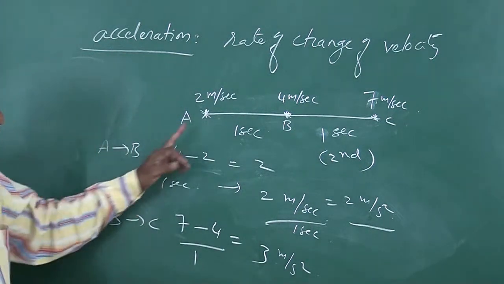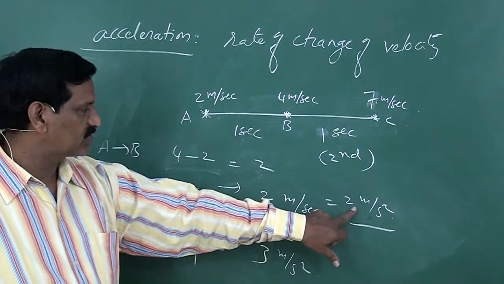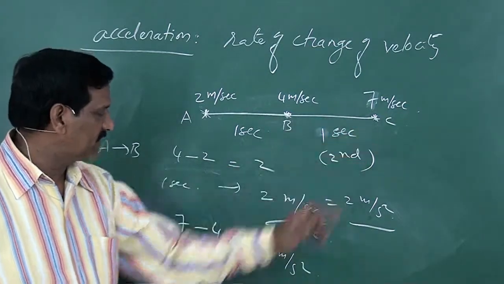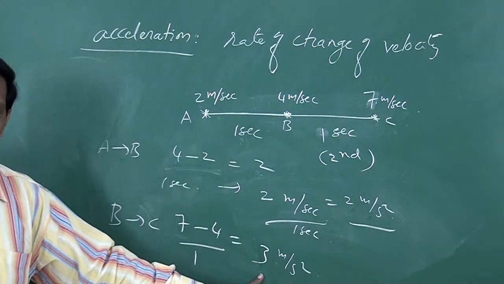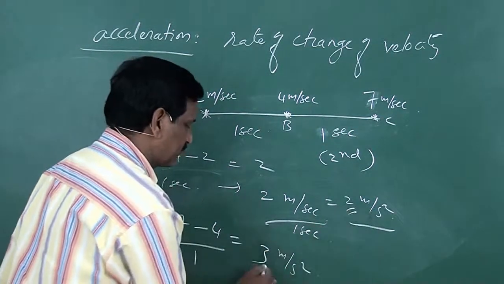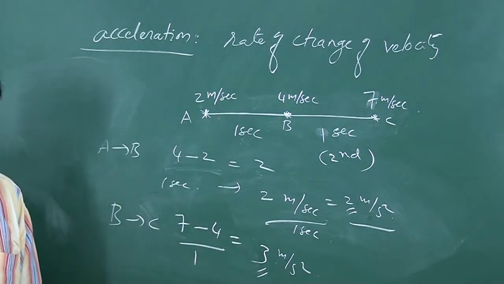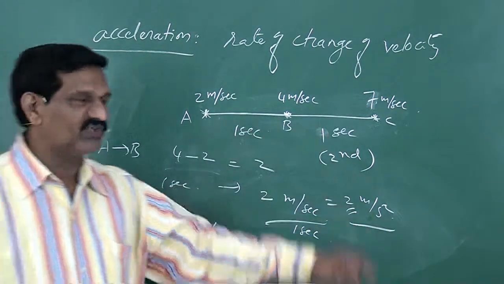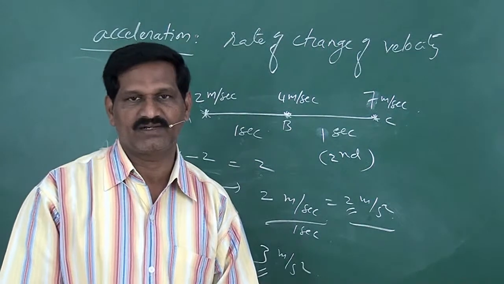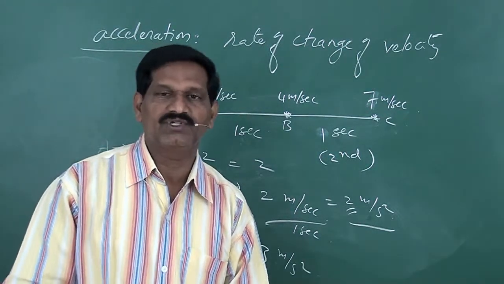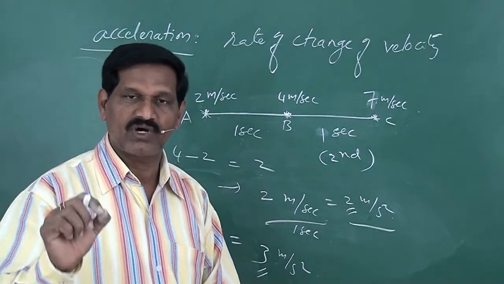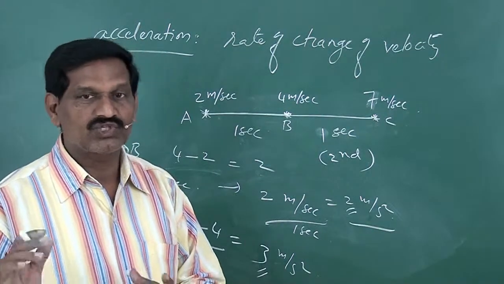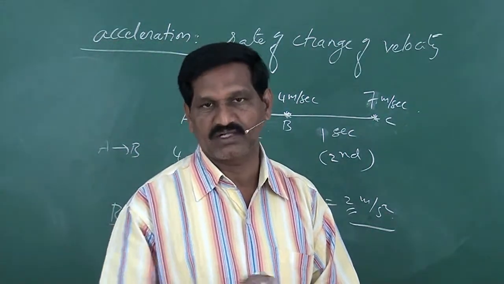So here between A and B, acceleration is 2 meter per second square. Between B and C, acceleration is 3 meter per second square. So the value changes. Acceleration changes. Hence, this type of acceleration is called non-uniform acceleration. And of course, it is much more difficult to describe or discuss bodies which are moving with non-uniform acceleration.